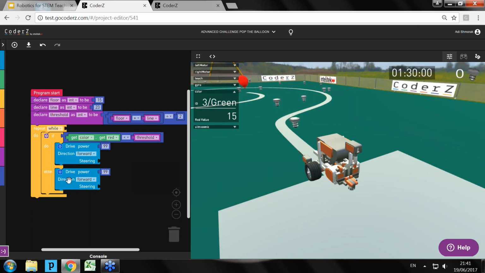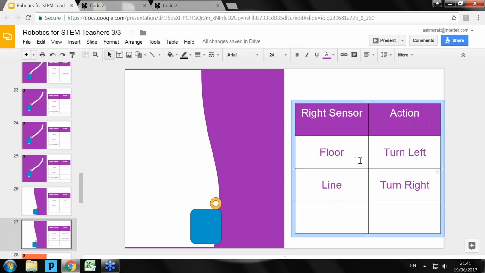Going back to our presentation, we wanted to turn left when we see the floor, turn right when we see the line. If we take this and put it in a more code-like way, then if the right sensor value is below the threshold, meaning we see the floor, turn left. And if it is not below the threshold, meaning it's equal or higher, then turn to the right.